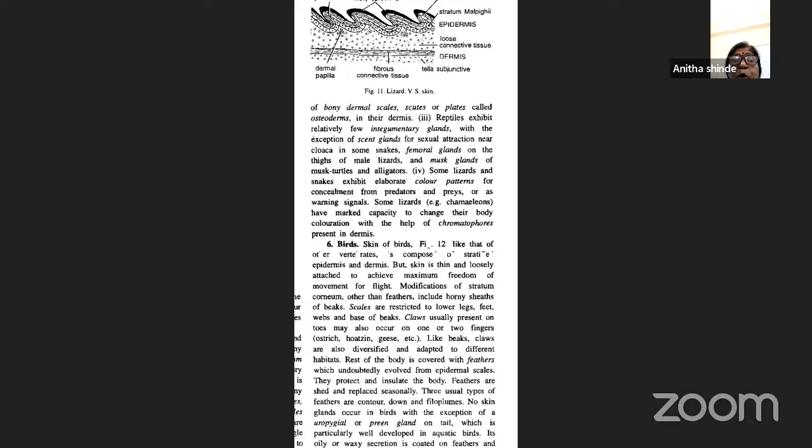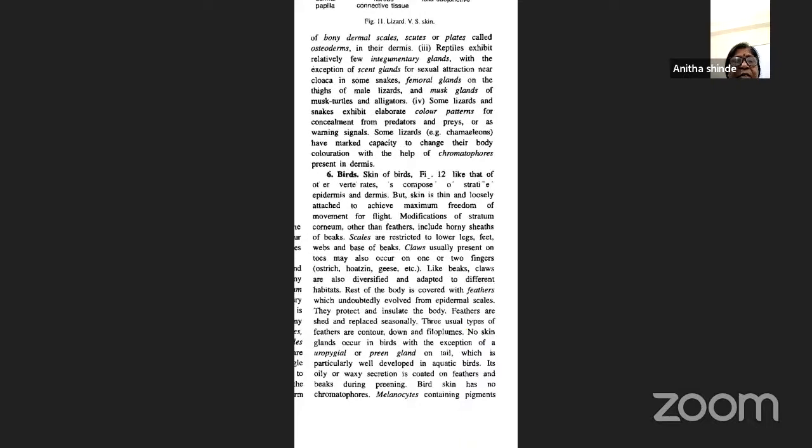Scales are restricted only to the lower legs as well as the feet, webs, as well as the base of the beaks. Then apart from beaks, the claws are also present and they are adapted to different habitats. The rest of the body is covered by feathers. Three usual types of feathers you find: contour feathers, down feathers, and filoplumes. Apart from this, birds also possess the uropygeal gland, or the preen gland, which is present on the tail region.